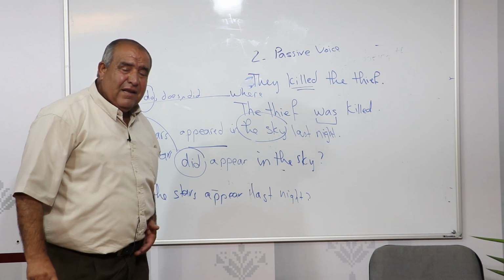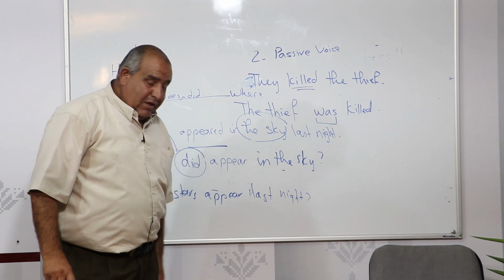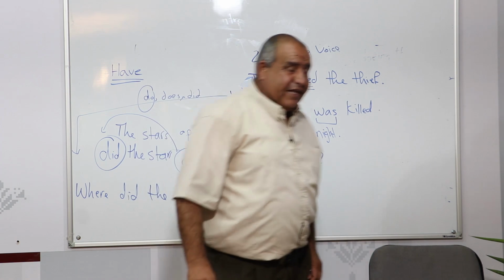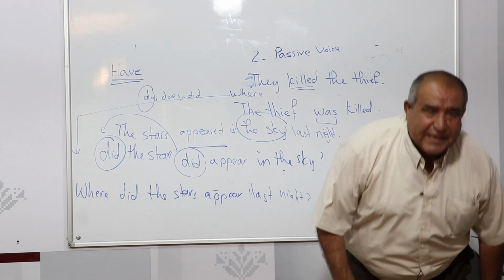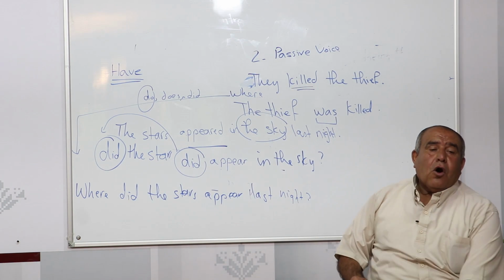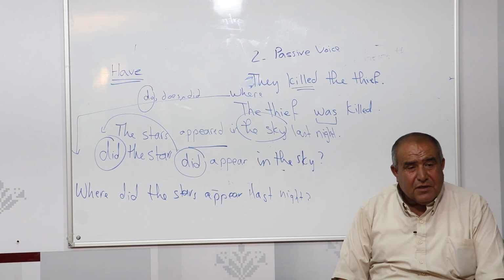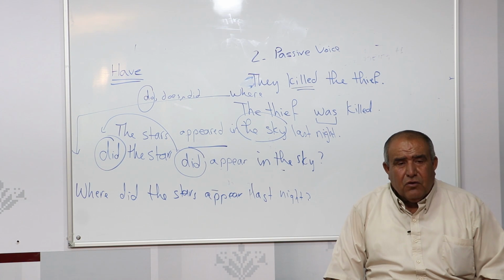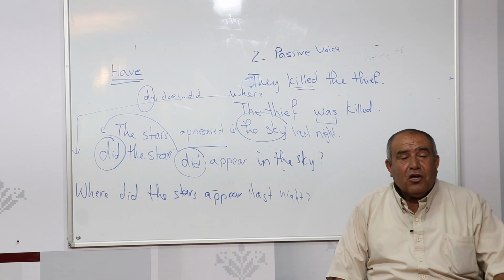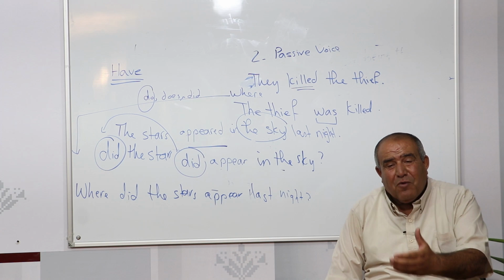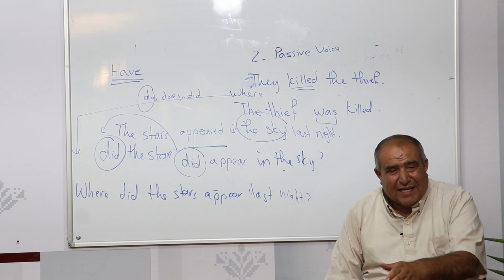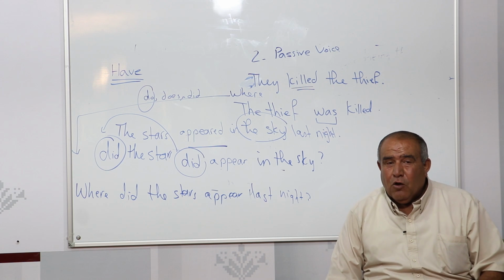Any sentence can be changed into negative. If we change it into negative, we do it by using the auxiliary verbs or even the modal auxiliary verbs. If you want to make a question, you use the auxiliary verb or the modal auxiliary verb in the sentence.